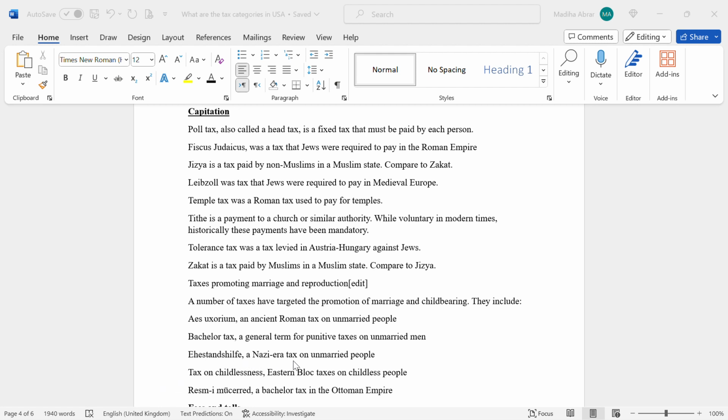Hagestolz, a Nazi-era tax on unmarried people; taxes on the childless, Eastern Bloc taxes on childless people; and Resm-i mujerred, a bachelor tax in the Ottoman Empire.